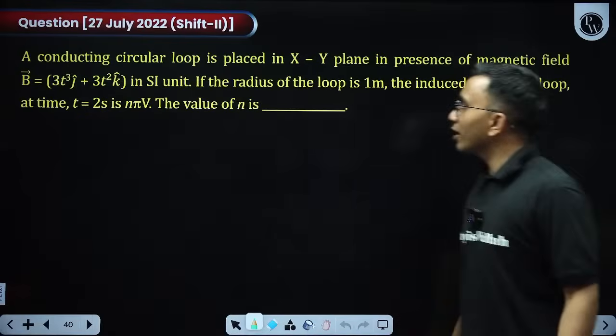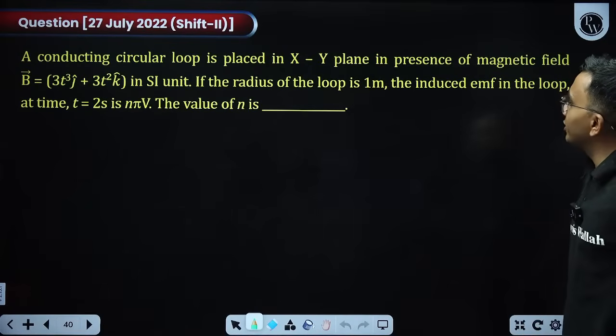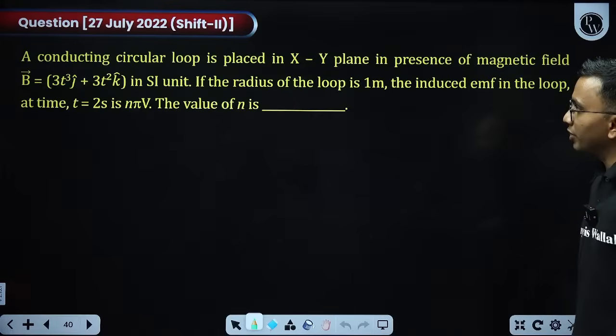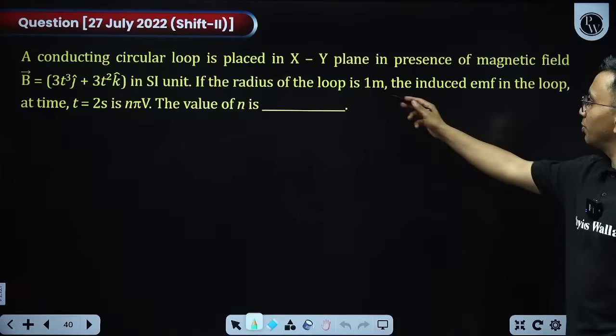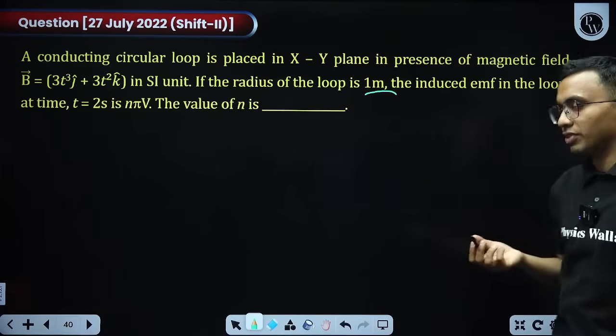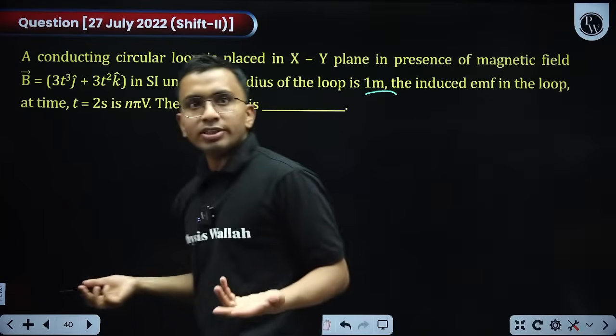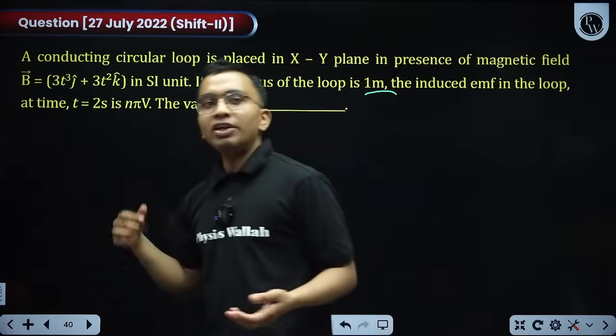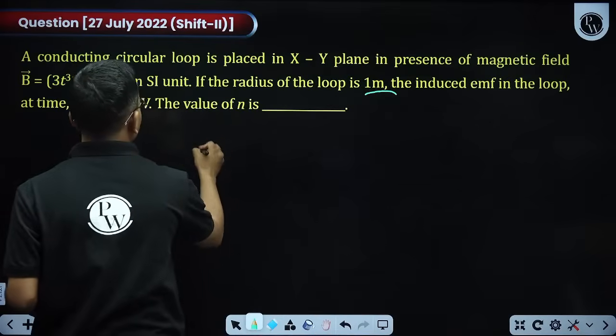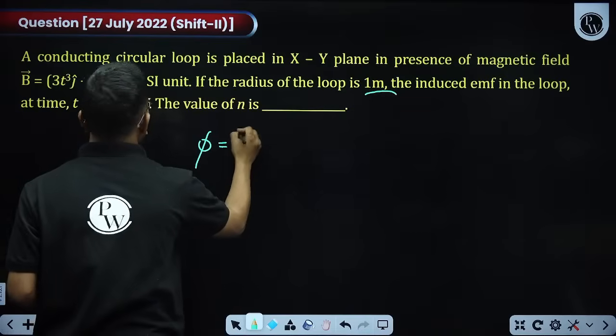Next, a conducting circular loop is placed in XY plane in presence of a magnetic field. This is the magnetic field, how it is changing. If the radius of the loop is 1 meter, the induced EMF at t equals 2. So what is E induced? d phi by dt. Find phi. What will be phi? It is B dot A.